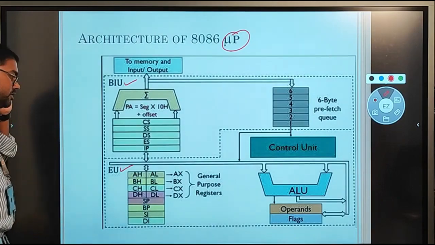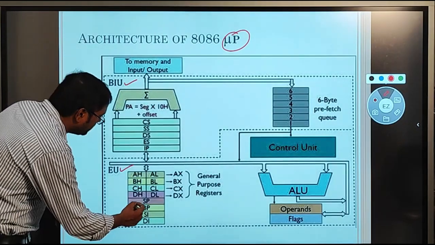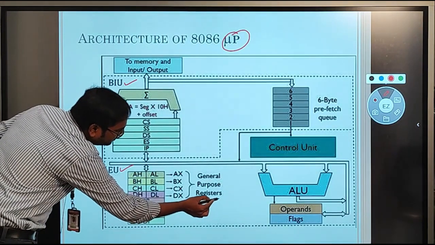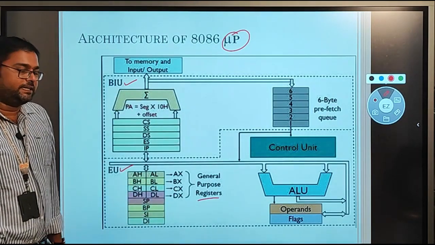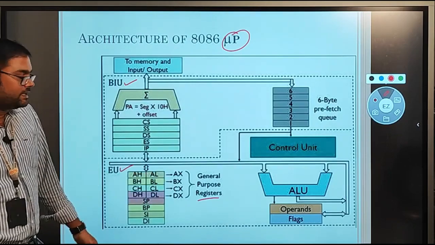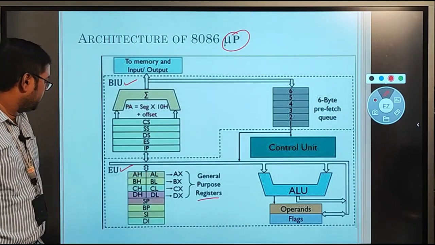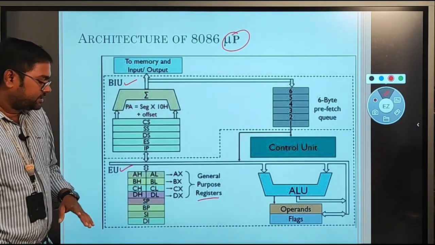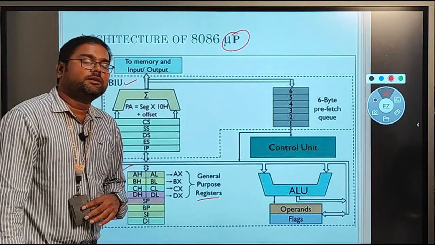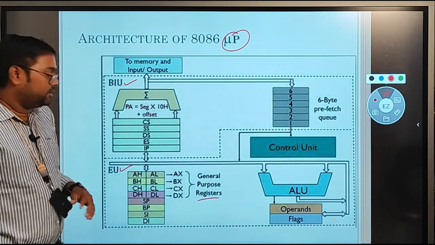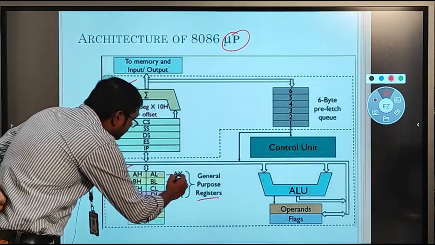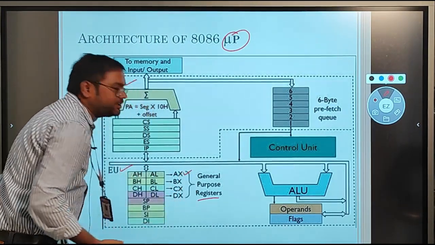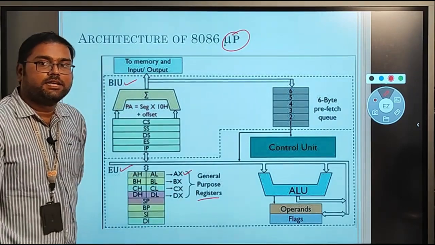And coming to the individual components, here we have some general purpose registers: AX, BX, CX and DX. These four are called general purpose registers. These registers will be used to store general data. Here the AX is called the accumulator.